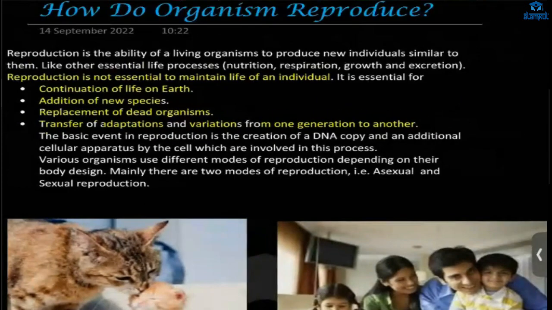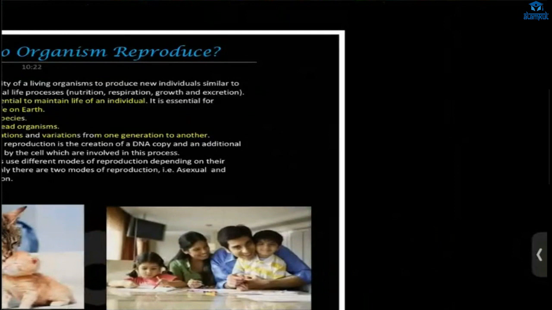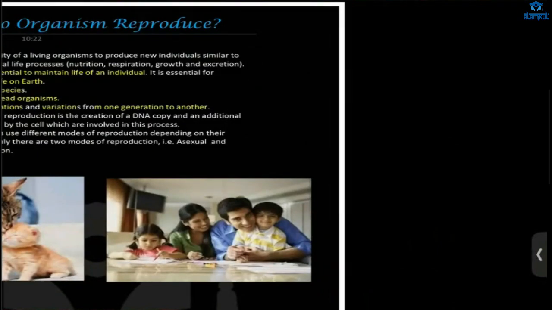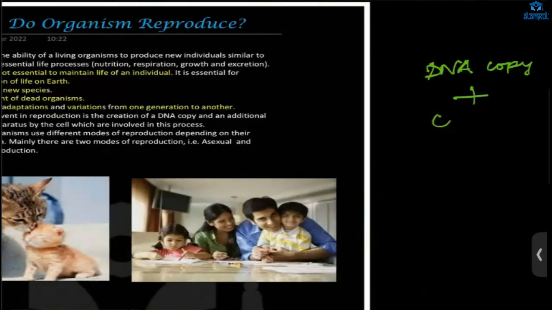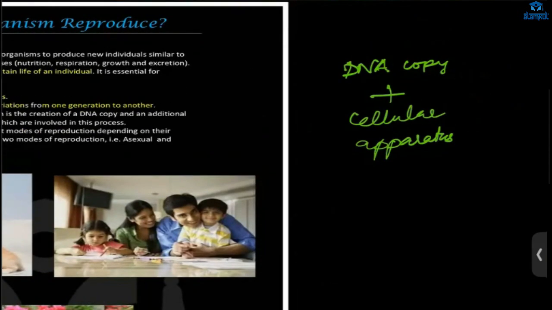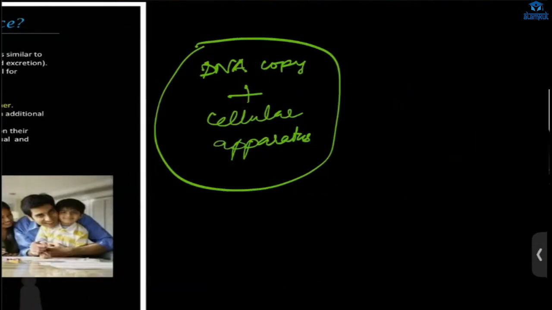So what happens in reproduction? Basically, there will be creation of a DNA copy, and there will be additional cellular apparatus, that means cell organelles. This is the cell nucleus.